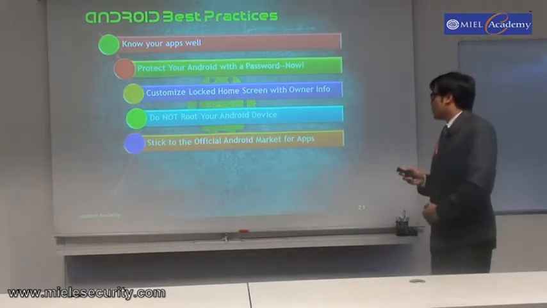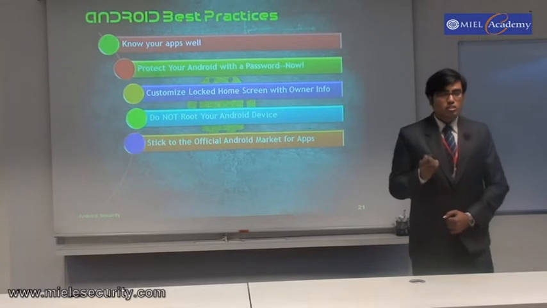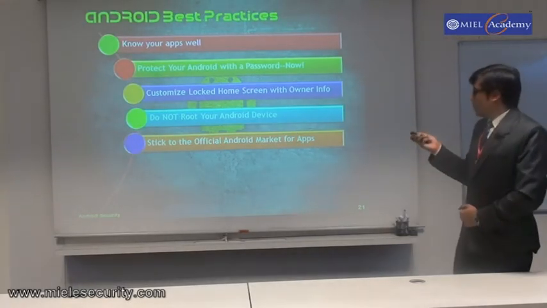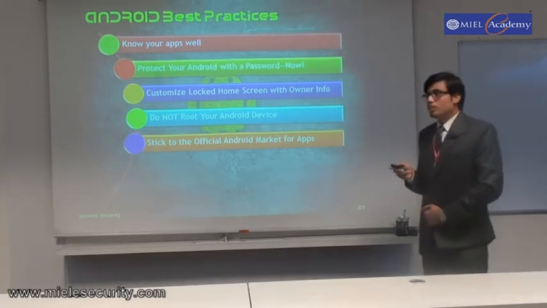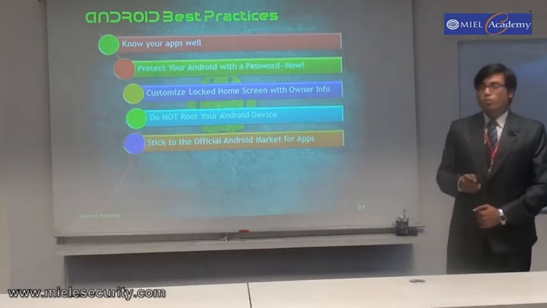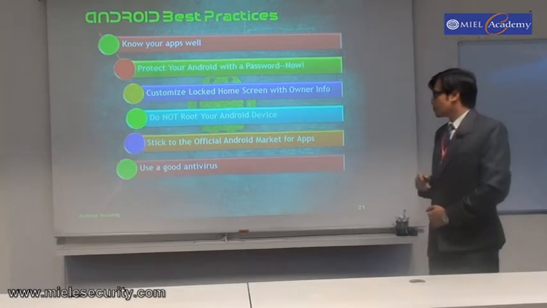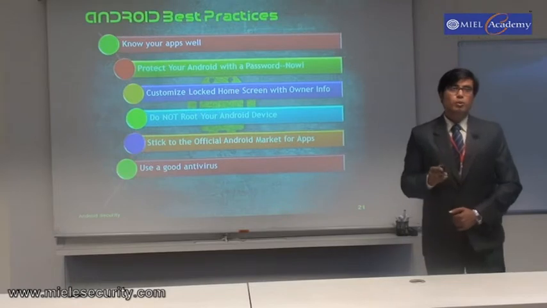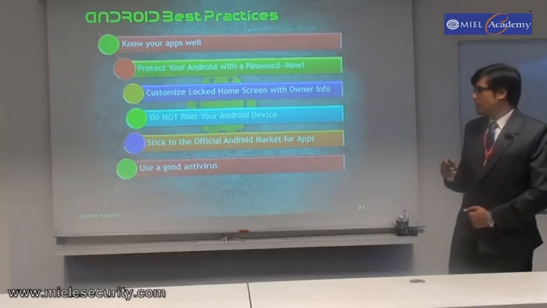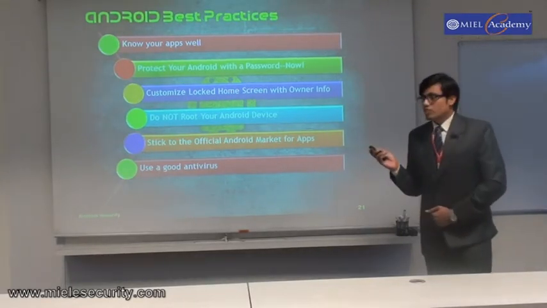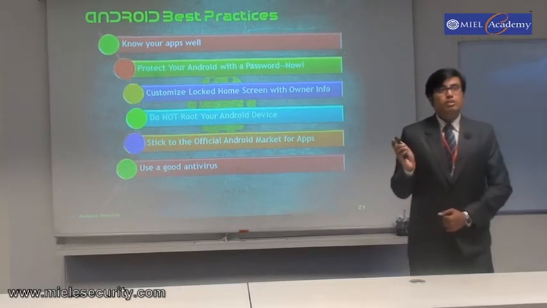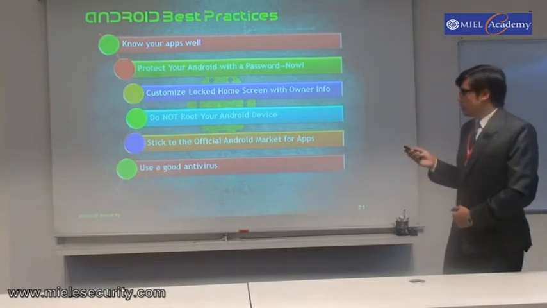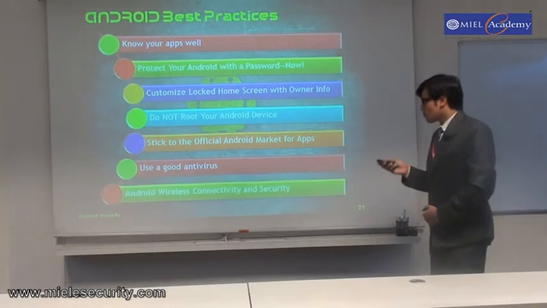Stick to the official Android market for apps. Do not go for third-party applications, because Google has a screening mechanism for its applications. So when you download from the Android market, you will be assured that you won't be hacked or attacked. Use a good antivirus. As we talked, there are many applications available. You can use a paid one or even a free version. There are trial versions also available, which you can use for 7 days. Just scan your phone and then uninstall it. It will also ensure minimum security.